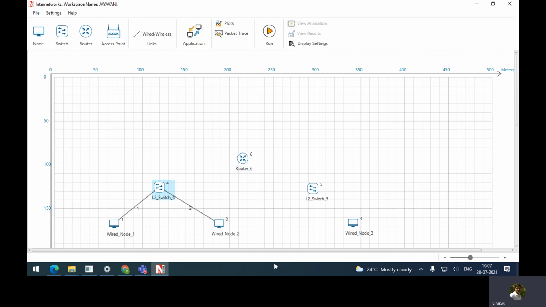Okay, next you connect from L2 to router. L2 switch first one to router. Okay. Then wired node 3 to L2 switch 5.